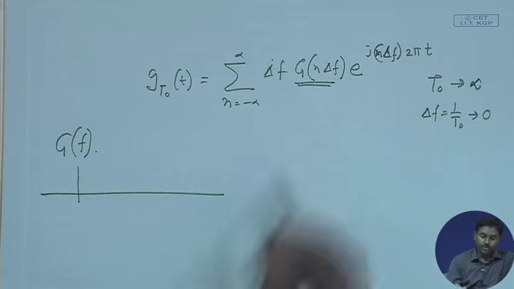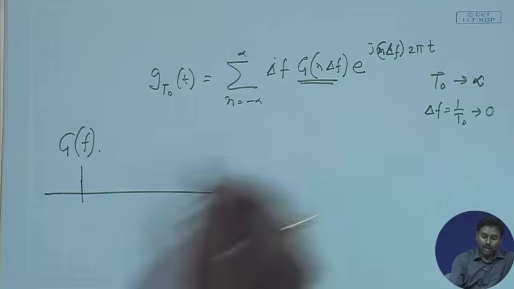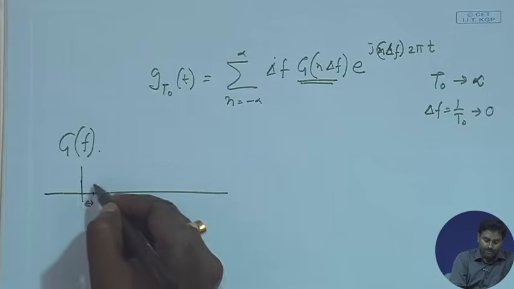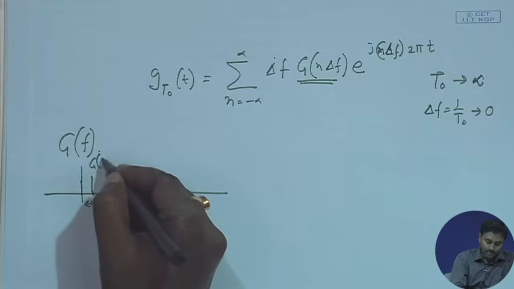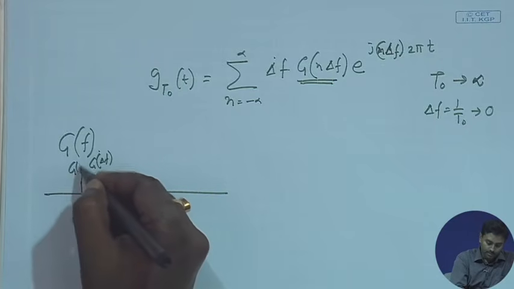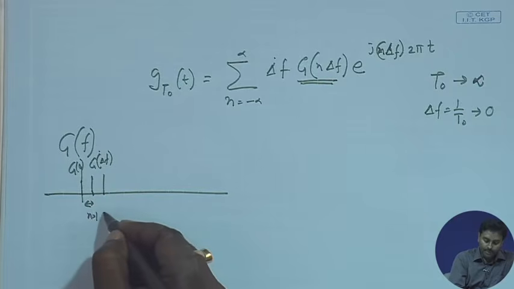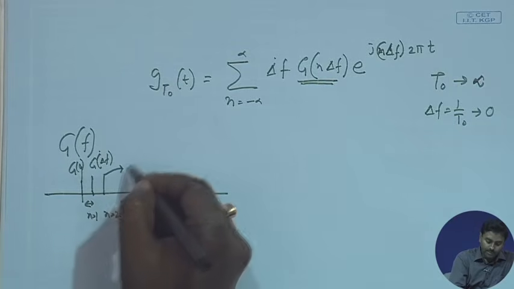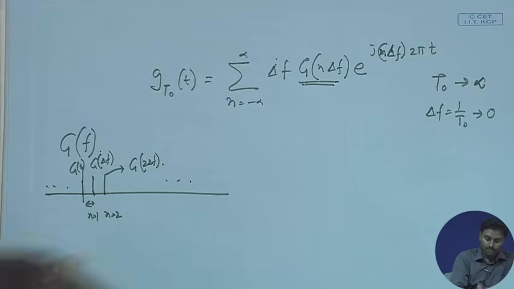Whenever n is equal to 0, it gives G(0). n equal to 1 gives G at del f, whatever the value of G(f), so this must be G(del f). At n equal to 2, it gives me G(2 del f), and so on, and also so on in this direction.